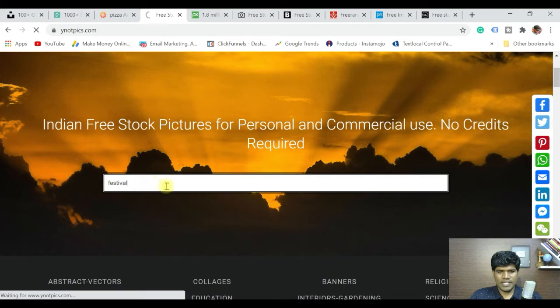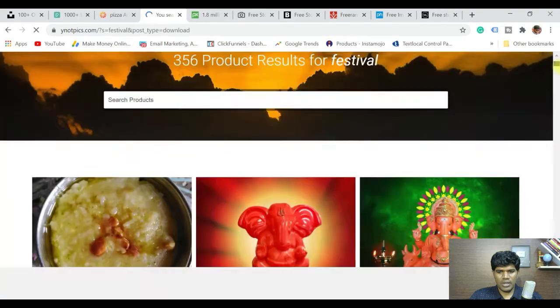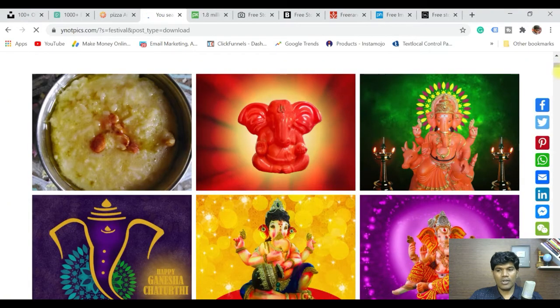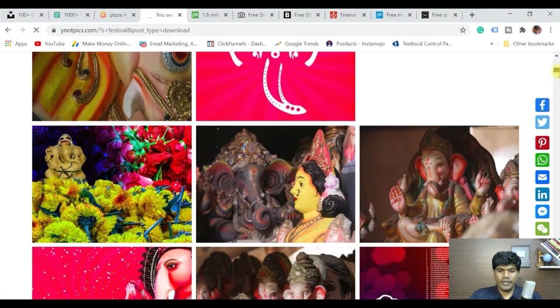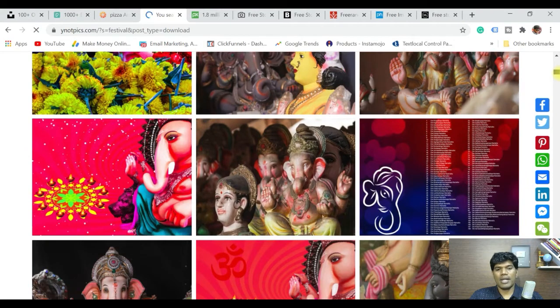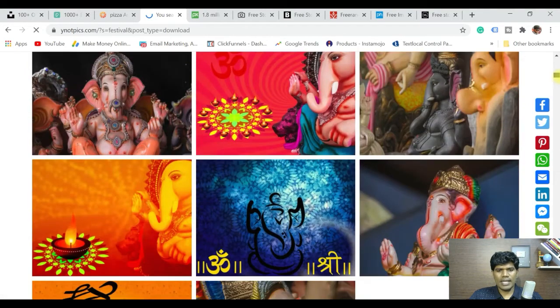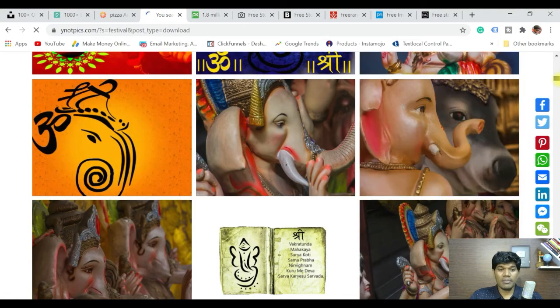If I just search for festival, let me give it a minute to download. Okay, so that's it. You can also find images of idols, which may be required in your video. Say, for example, you are explaining a particular festival. In that case, you need images for festivals, right? So certainly you can get those from this website.